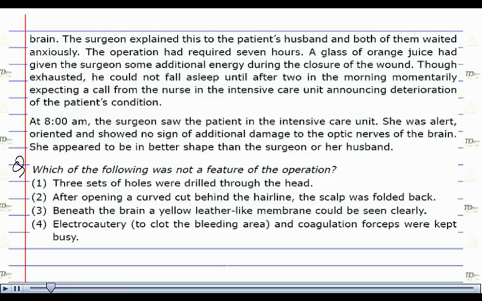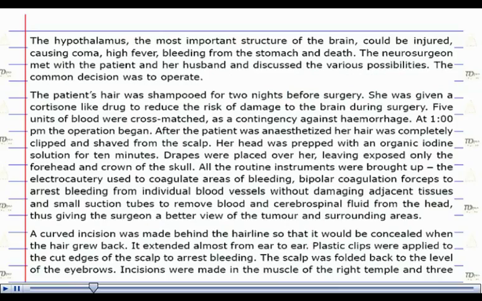Which of the following was not a feature of the operation? Now, for the solution, let us first check out the options. Option number 1 is 3 sets of holes were drilled through the head. Now, this is a part of an operation, as we can clearly see.